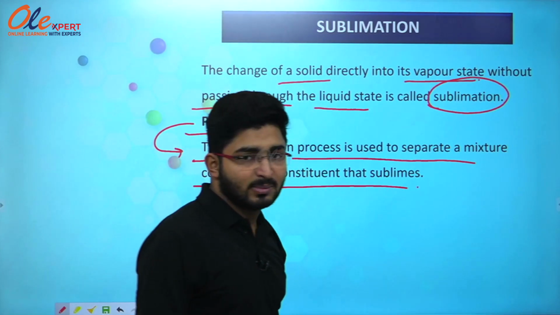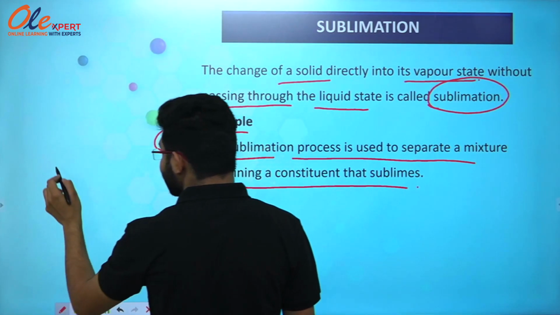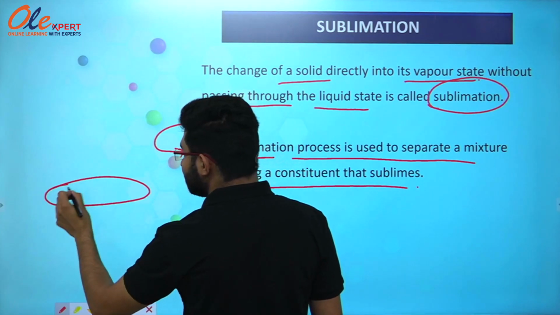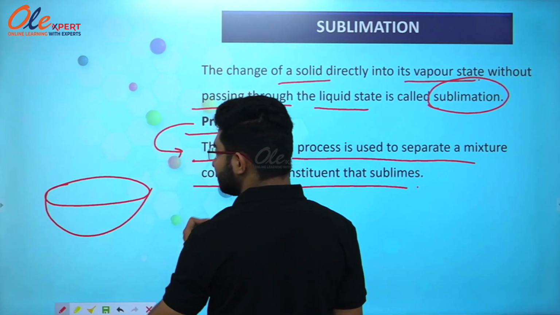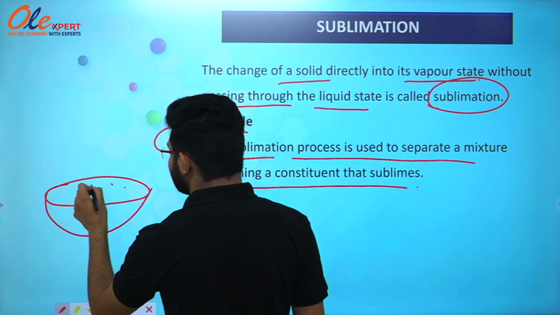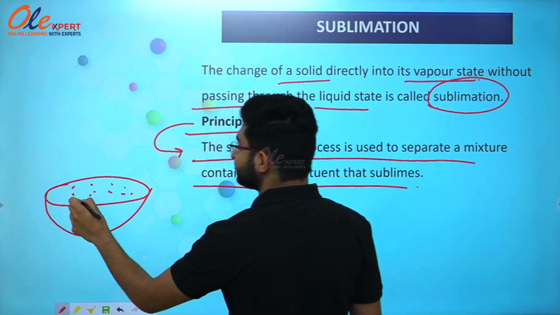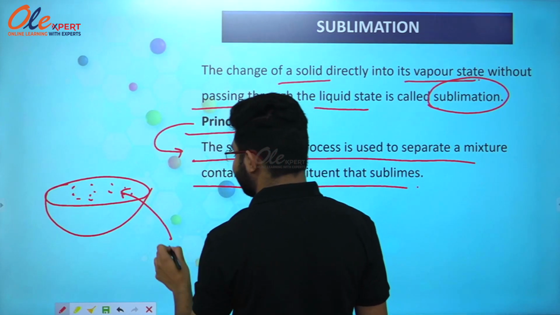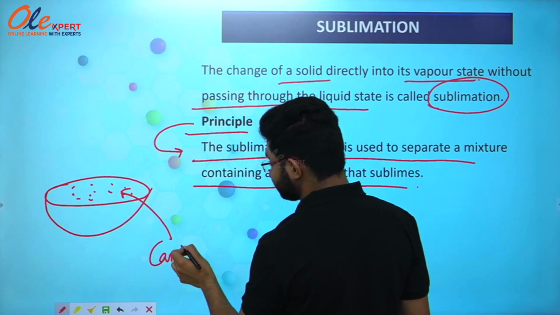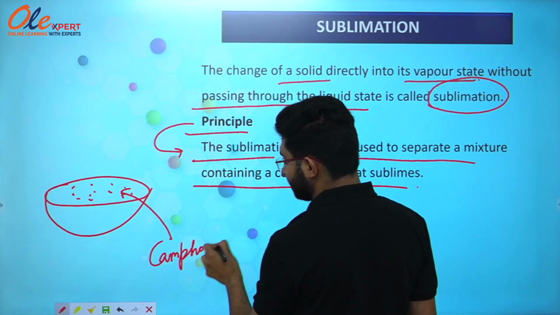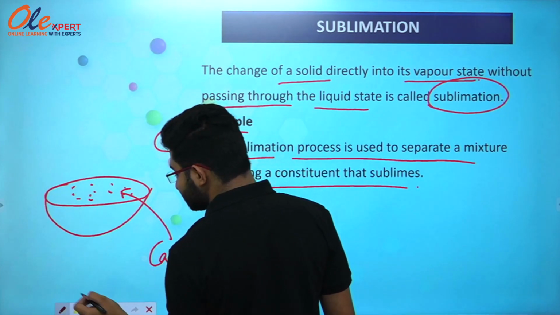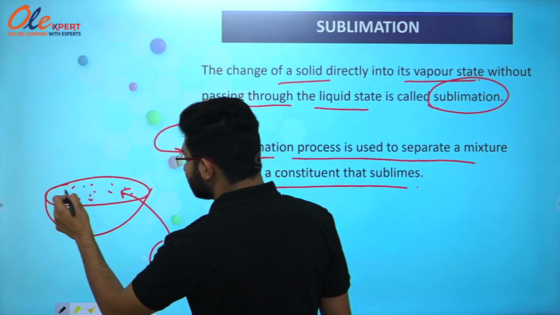So if I have a mixture, let's just have an example. This is a dish and I have some amount of camphor in it. So this is camphor, and I have also mixed some amount of salt in it.